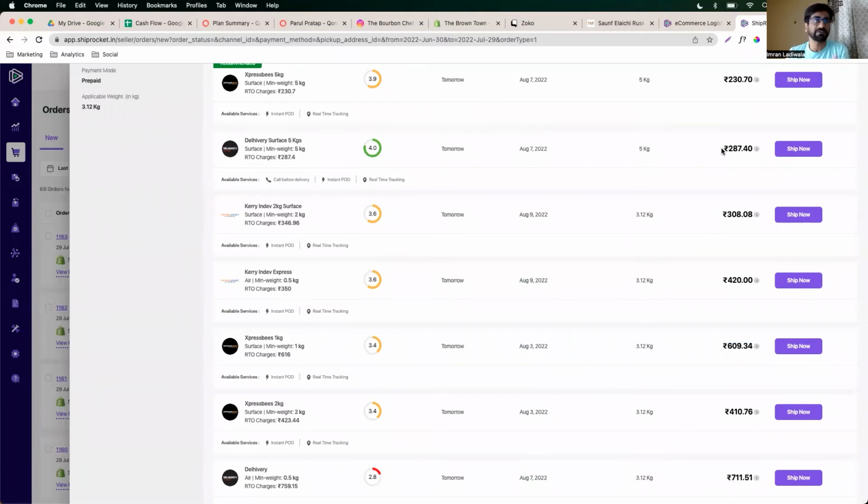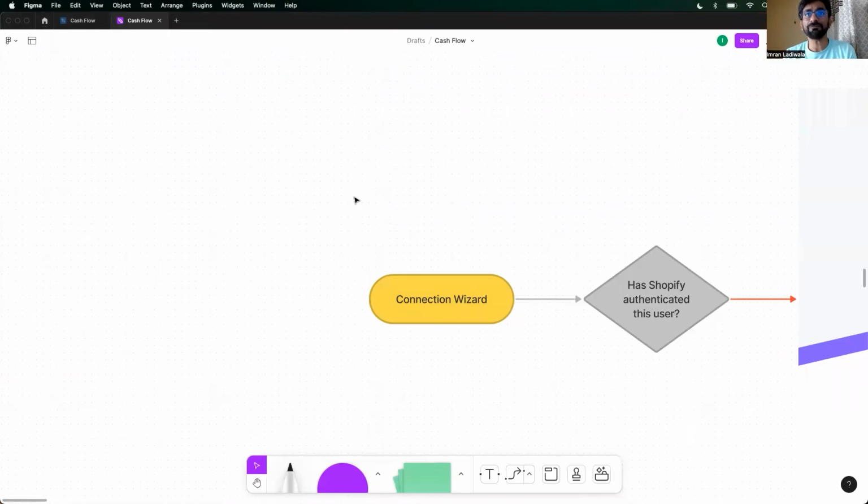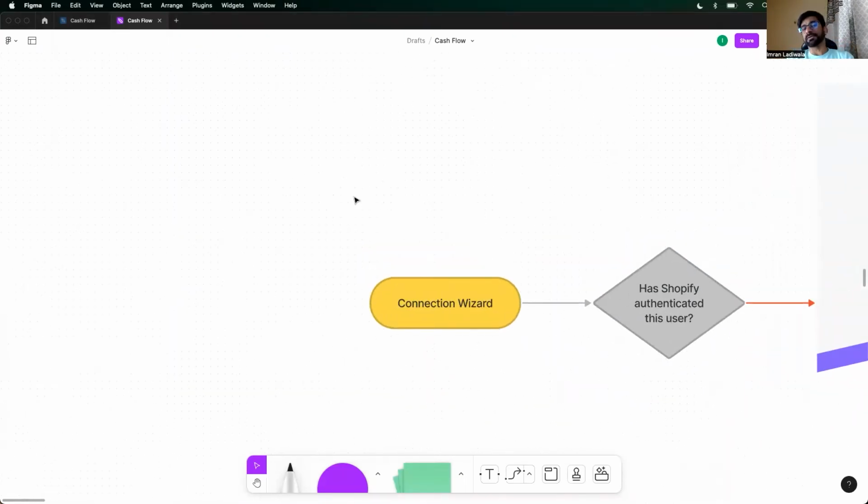But it's a difficult choice to make just by looking at the price and estimated delivery time. But from a cash flow perspective, it might be a better choice, right? So that's the visibility that we'll bring you, that Cashflow as a software will bring to you. Therefore, the connection wizard, right, requires you to connect 3 different services. I'm going to walk you through it, right?